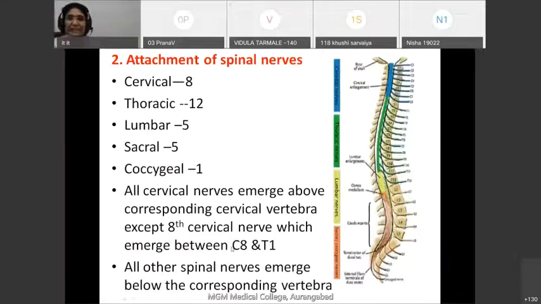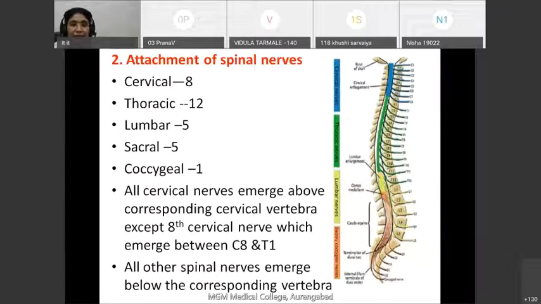Now the second feature of the spinal cord is the presence of attachments of the spinal nerves. These spinal nerves can be seen with our naked eyes. And there are 31 pairs of spinal nerves. So remember, there are 31 pairs of spinal nerves, whereas there are 33 vertebrae.